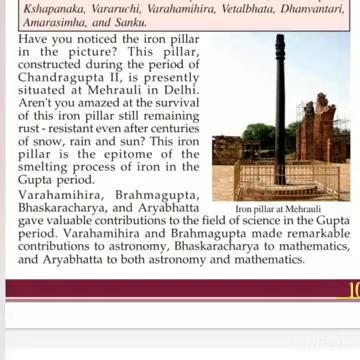In your textbook, we can see an iron pillar. This pillar, constructed during the period of Chandragupta II, is presently situated at Mehrauli in Delhi. This iron pillar is the epitome of the smelting process of iron in the Gupta period.